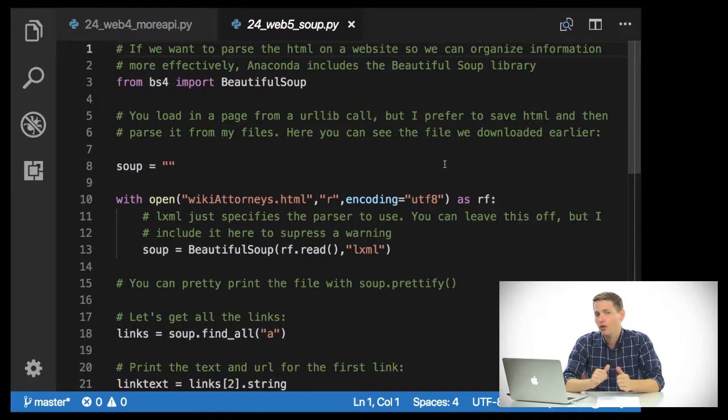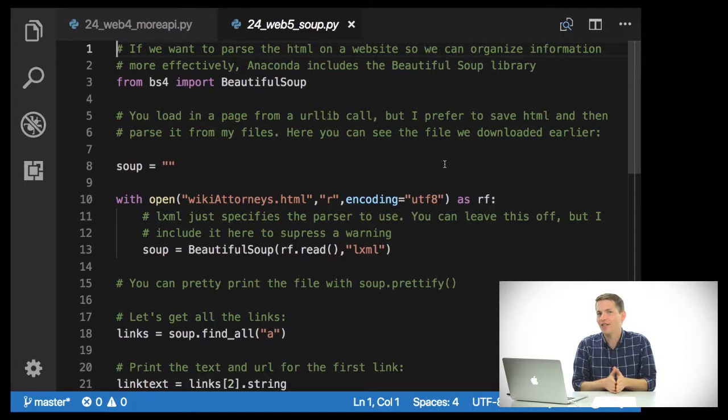Now, if you're using a page like Wikipedia, it's relatively easy because Wikipedia is a static page generally, so there's not dynamic information loading in. In some cases, if you're looking at a page that has a lot of information that's loaded in from a server using JavaScript or some sort of asynchronous loading technology, it's going to be a little more difficult. It's technically still possible in most cases, but we're not going to get into that. We're going to talk about the straightforward process of getting information out of a static HTML page.